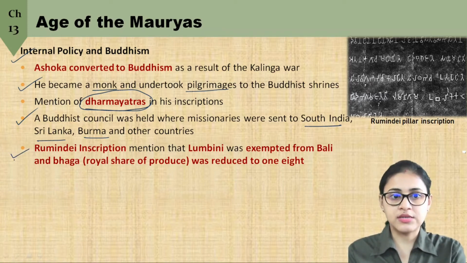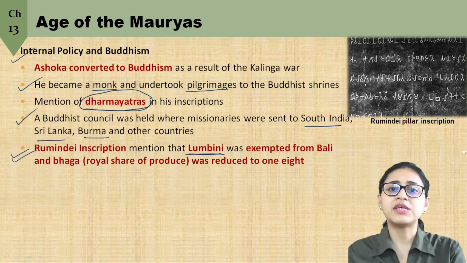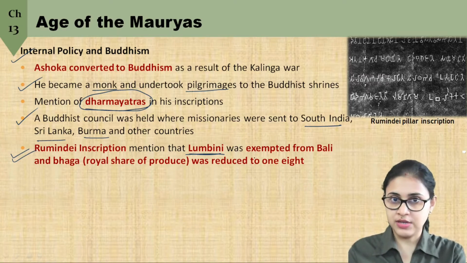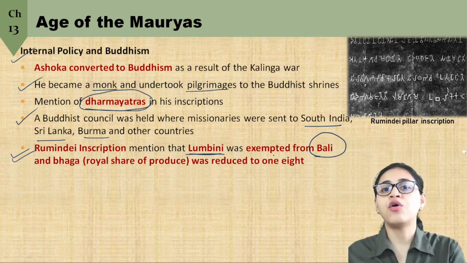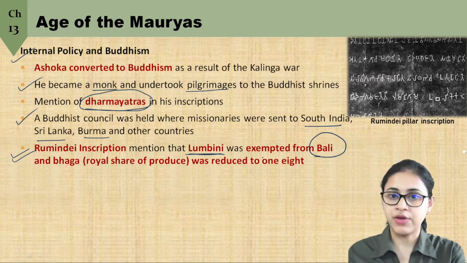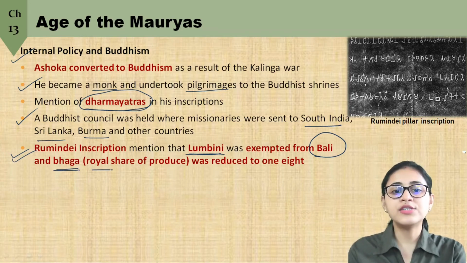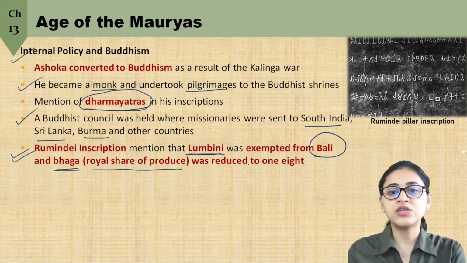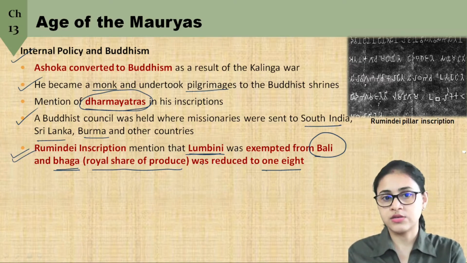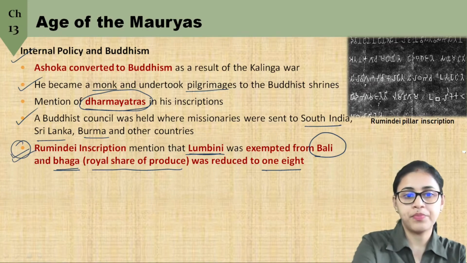One of his inscriptions, the Rummindei inscription, mentions that Lumbini is the birthplace of Buddha. That village was exempted from Bali. You remember Bali? The initial voluntary offering, which later turned out to be a compulsory payment. And Bhaga means the royal share of the produce or the tax collected from the land. From Lumbini, Bhaga was reduced to 1/8, whereas in others it is around 1/4 to 1/6. So the Rummindei inscription, just remember this.